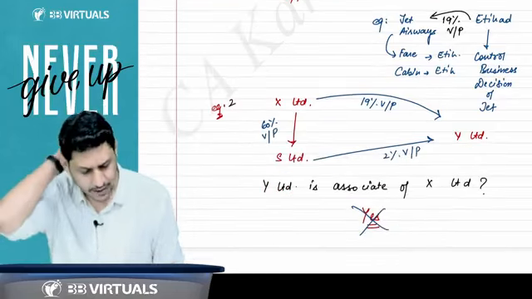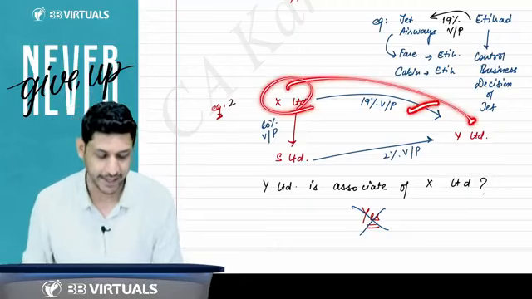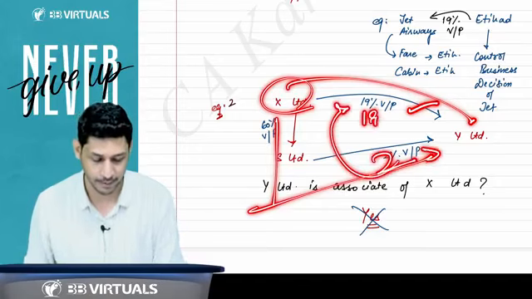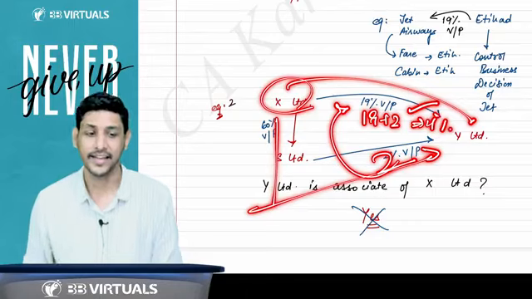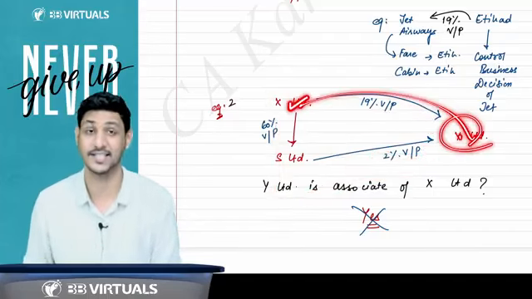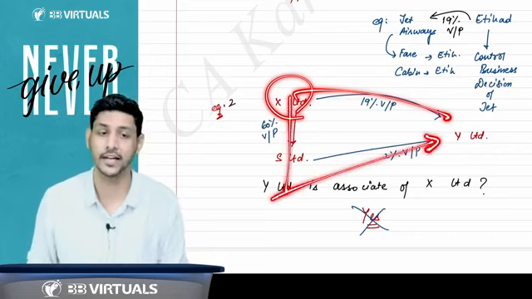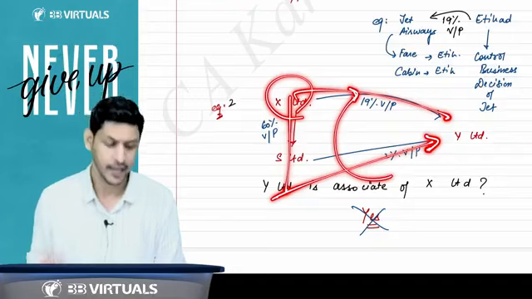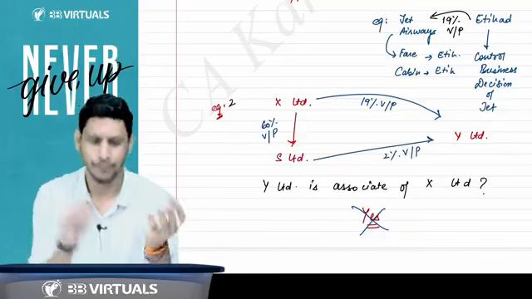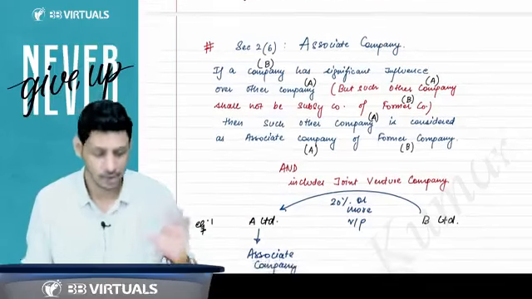Yes, sir. Sir, whether that concept is also applicable here, that this company is directly holding 19% voting power and its subsidiary is also holding 2% voting power, so it will be clubbed. 19 plus 2 will become 21%. So we will say yes, Y will become the associate of X because X is directly holding 19% and X's subsidiary is holding 2%. So this 2% will be clubbed with 19% and X will actually be holding 21%. No. Had I told you this thing anywhere here? No. This concept is not here.